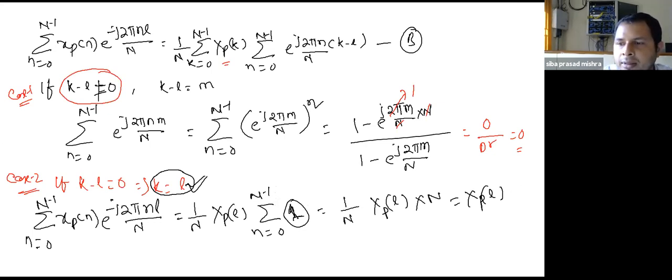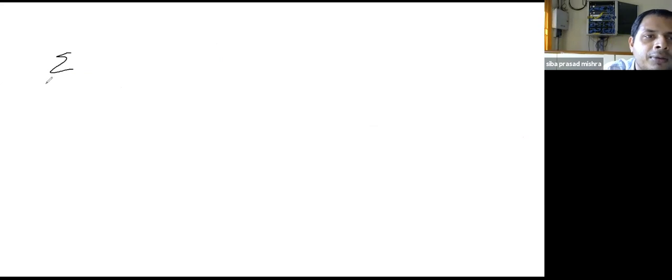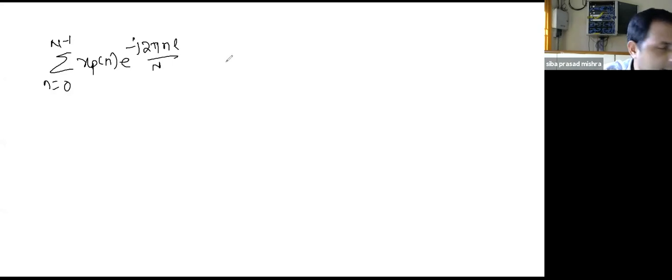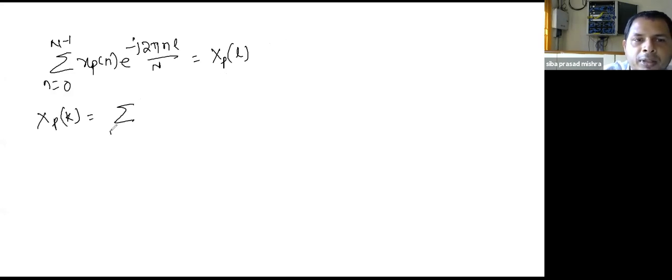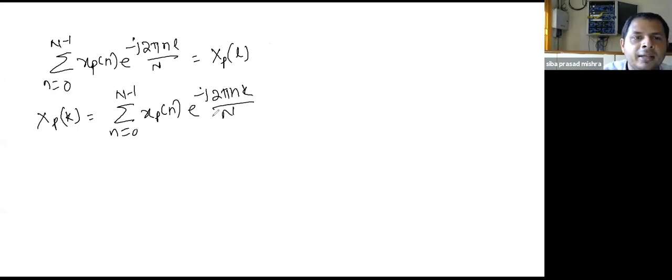Means we got here the summation of n from 0 to N minus 1 of x_p[n] e to power minus j 2 pi nl by N equals X_p[l]. Now l is a variable, we can replace it by k, no problem. So finally X_p[k] equals the summation of n from 0 to N minus 1 of x_p[n] e to power minus j 2 pi nk by capital N.